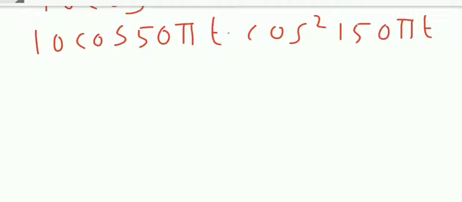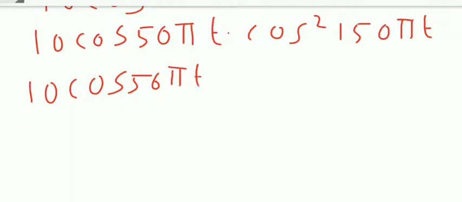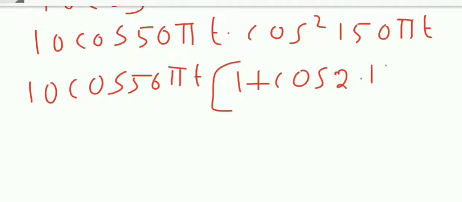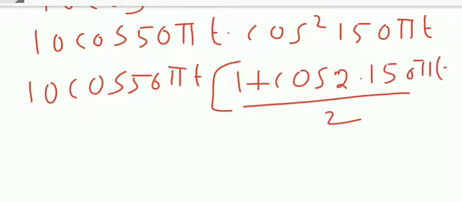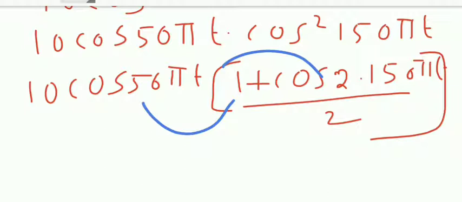So it is in multiplication form. First convert into addition. So cos squared I can convert as (1 plus cos 2 into 150 pi t) divided by 2. Fine. So then I multiply this and this.